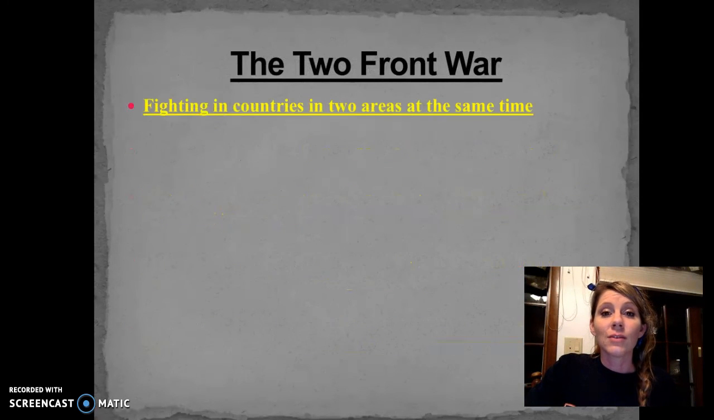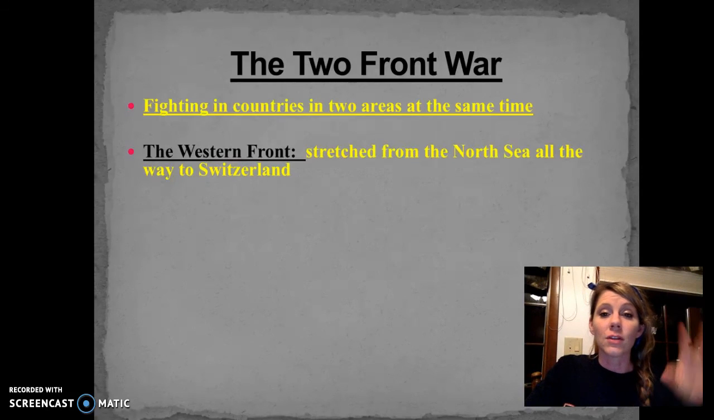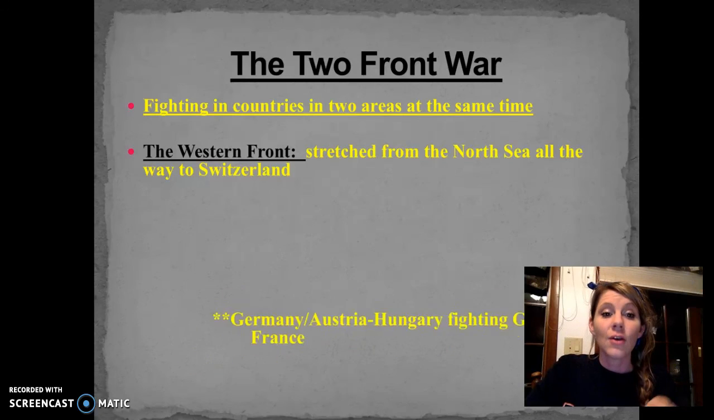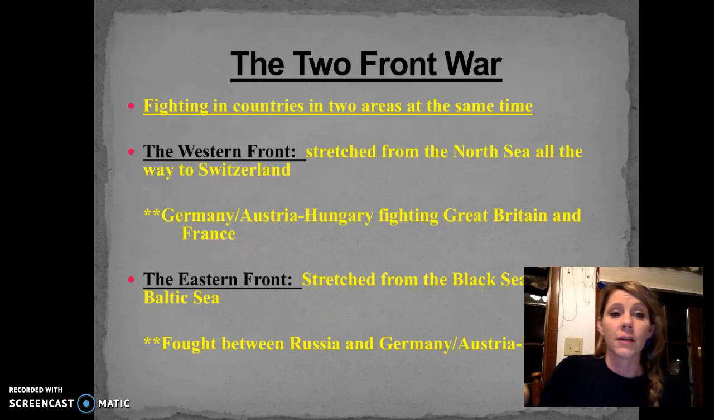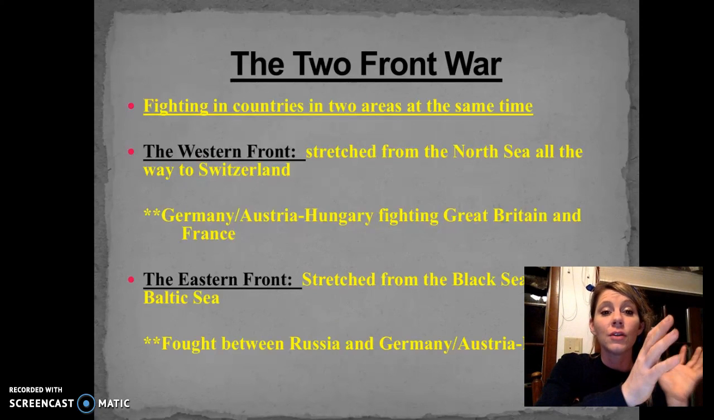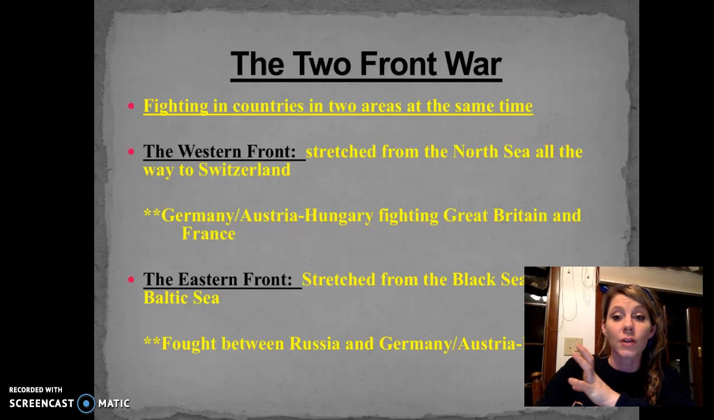So if we look at the two-front war, it means that you're fighting in two countries at the same time. This gives that person the disadvantage because you're less powerful. So the Western Front is going to be the North Sea, which is next to Great Britain, all the way to Switzerland. And the eastern side is going to be the Black Sea to the Baltic. On the western side, they're fighting Germany and Austria-Hungary against Great Britain and France. And on the east side, they're fighting Germany and Austria-Hungary against Russia.